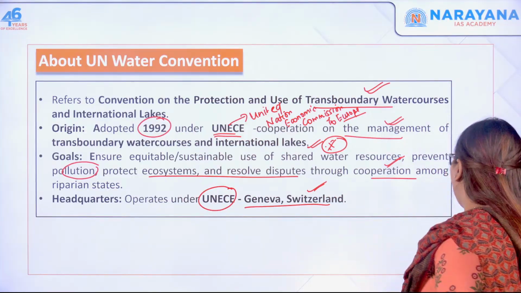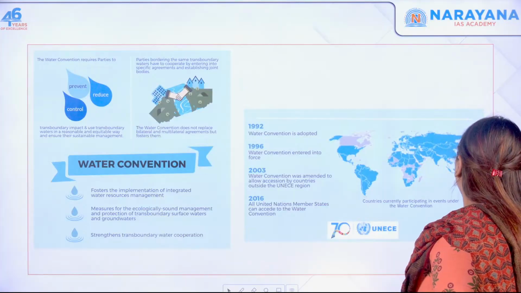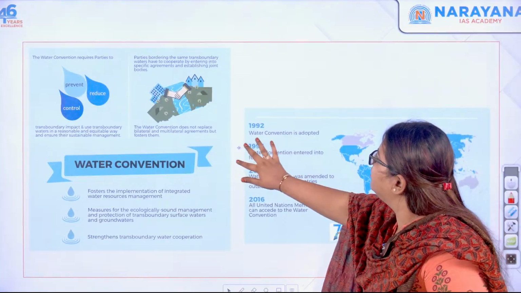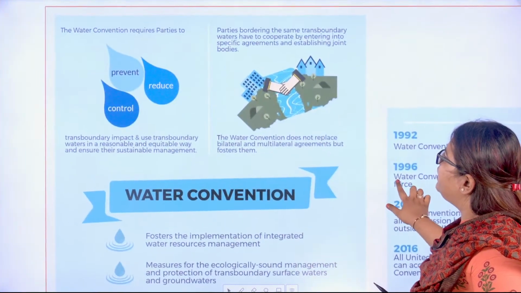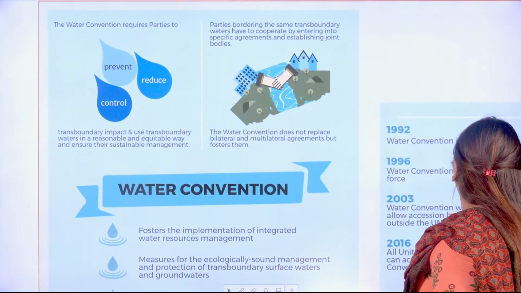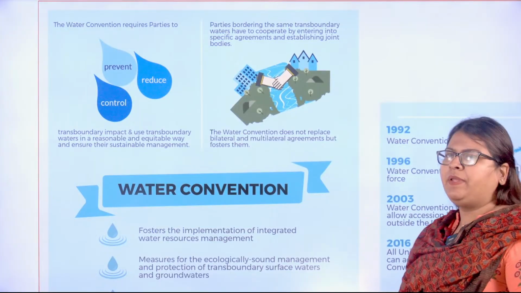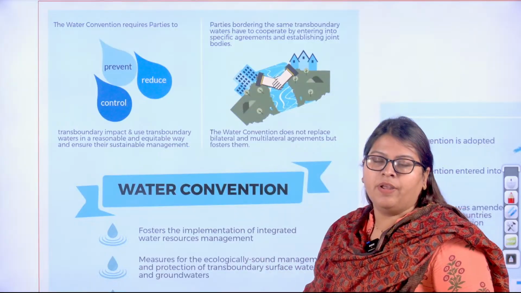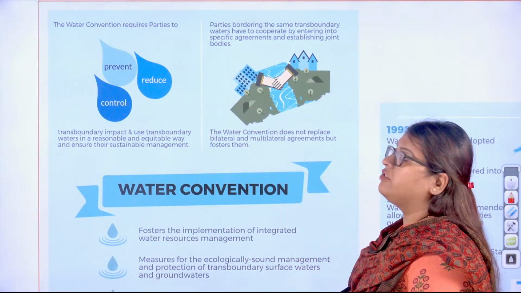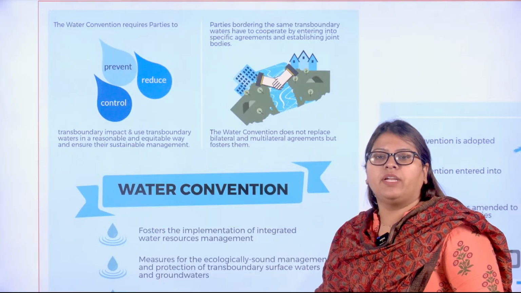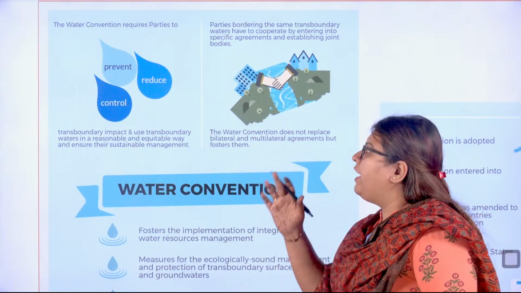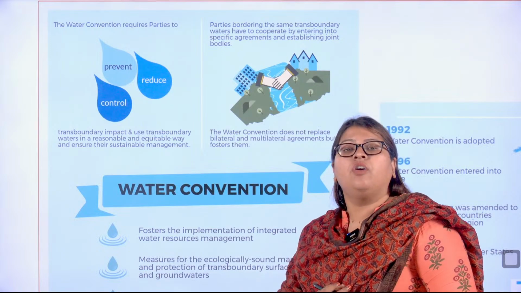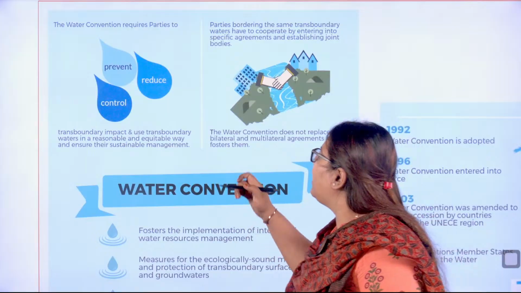Now let us move forward and see this in detail. Let me zoom it for you guys. See, the UN Water Convention mainly focuses on PRC or CPR, you can say. First is prevent, reduce and control the transboundary impact and the way in which the transboundary water sources as well as the lakes are being used.